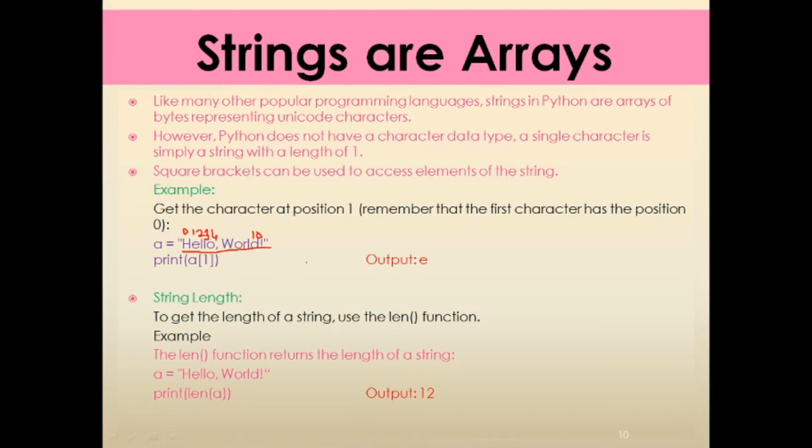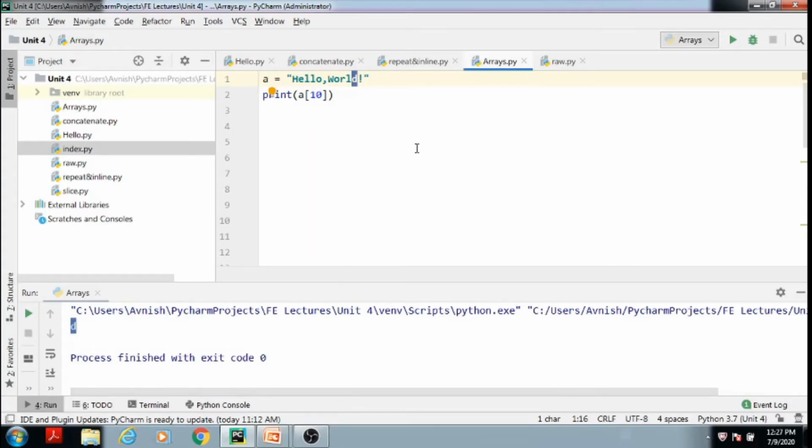Now we will learn the next concept, string length. To get the length of the string, we can use the len function. For example, suppose here variable A is there, and in that variable we have stored hello world. Now I want to calculate the number of characters in that particular string. That we can perform using the len function. The len function returns the length of a string. We will see this example on our PyCharm console.